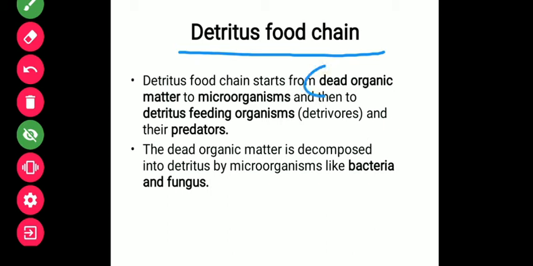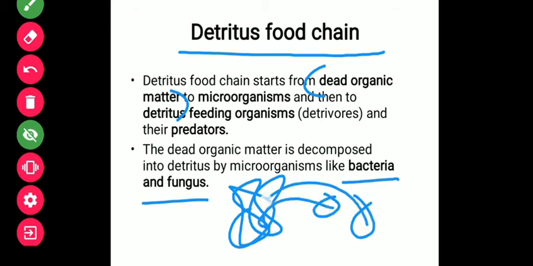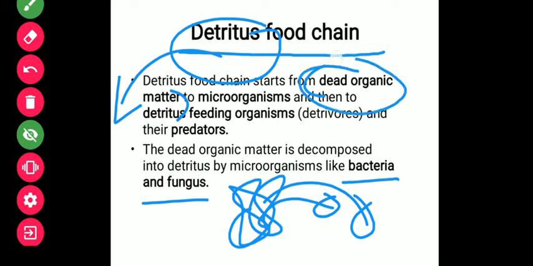Now see, whenever anywhere there is a dead part of an organism or organic matter, the microorganisms come to attack it for their energy source. They are mostly called decomposers, which are usually bacteria and fungus. So bacteria and fungus will attack this organic matter to form a detritus. They will decay it and form the detritus, which again will be taken by another organism as an energy source. So just remember that the detritus food chain always starts with dead organic matter.